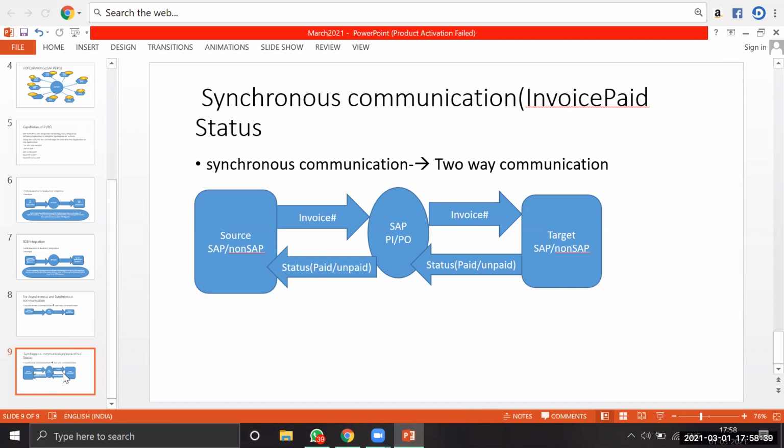These are some of the capabilities we have in PAR PO. Meanwhile, we'll discuss some more capabilities and go further on this. So now we know the use of this technology: it is used only for integration purposes. If you have any integration requirements in your landscape, we always go for PAR PO.